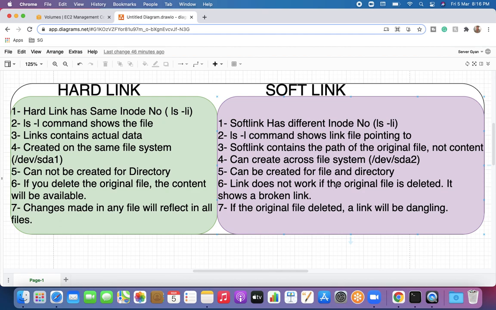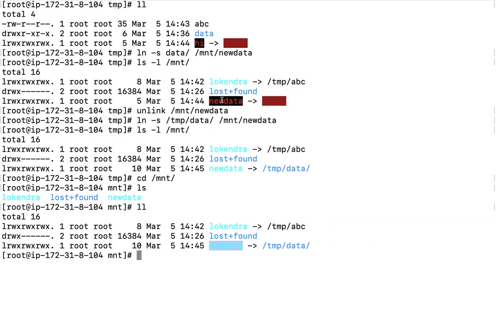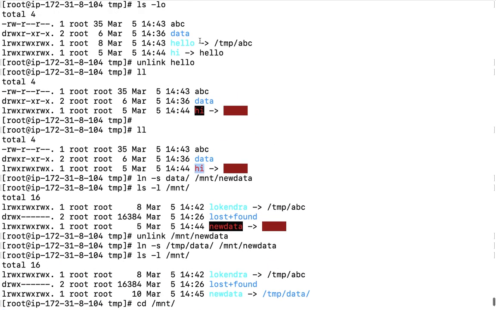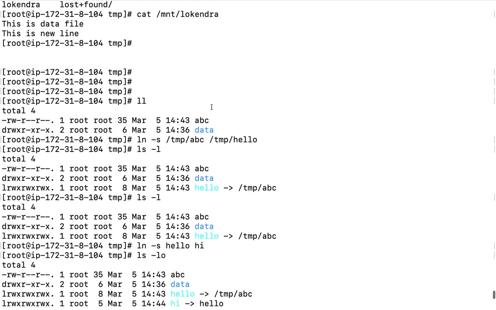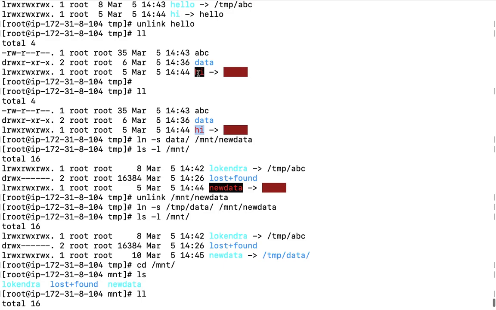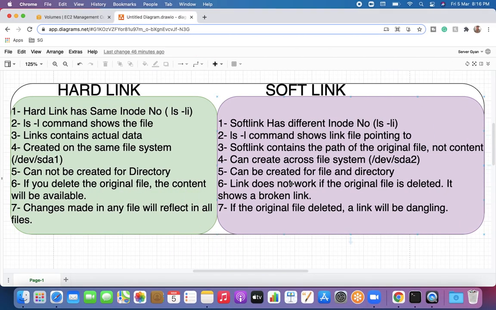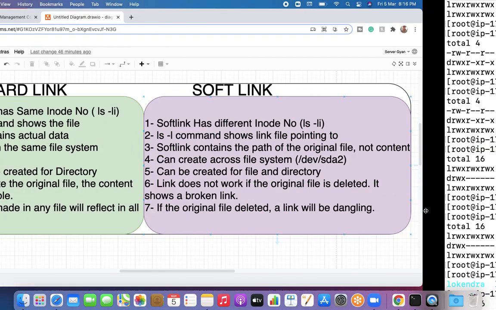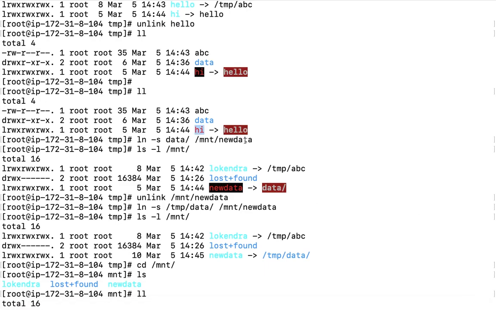A link does not work if the original file is deleted. It shows as a broken link. So guys, if you remember, right now this is showing as a broken link. Previously as well, we created a couple of things here, and those were showing as broken links only, right? So that is how we can say that if we delete the original file, then the link will show as a broken link, or you can call it a dangling link, right? If the original file is deleted, a link will be dangling. As you can see here, these are just jumping out and showing in red color. So it is clearly seen that it is going to be a dangling link, right?